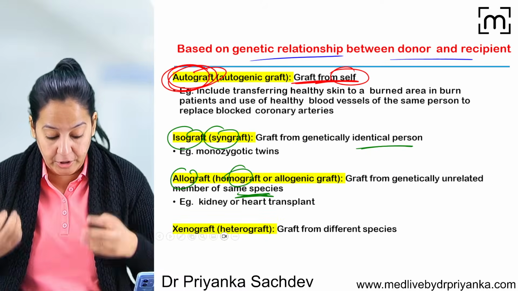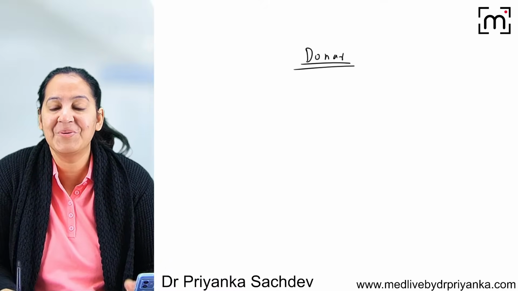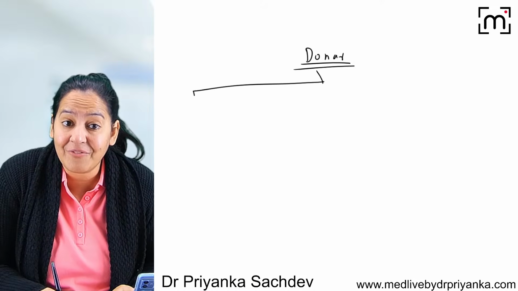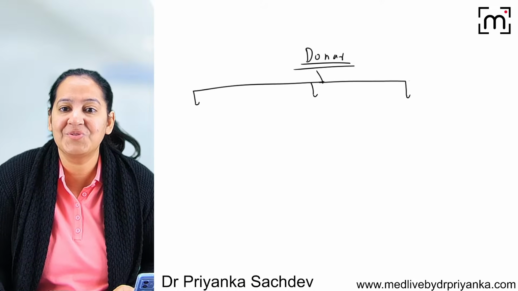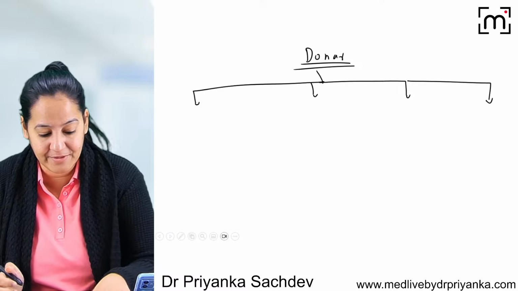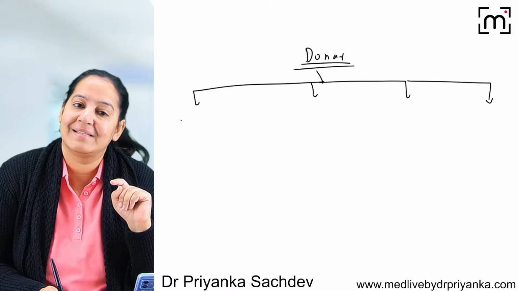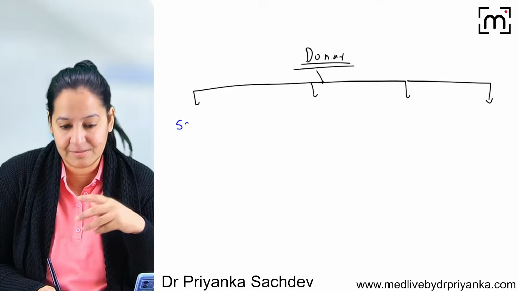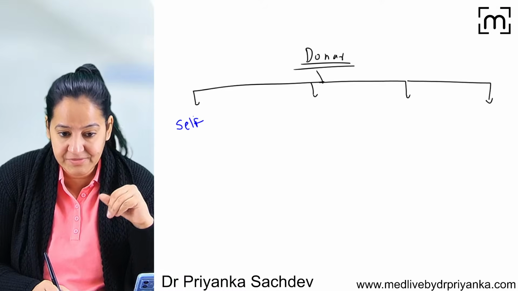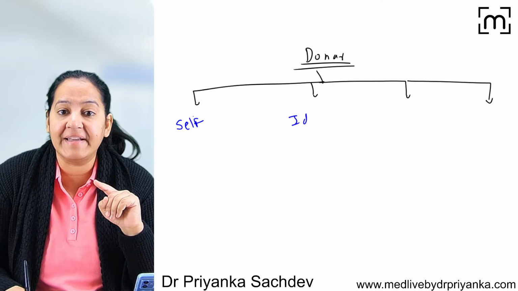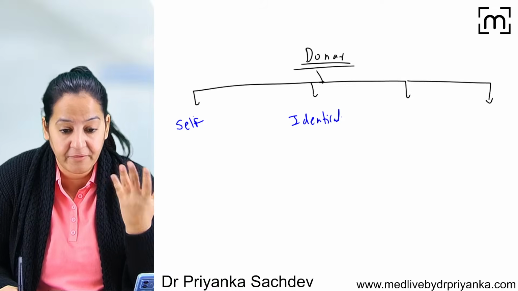So based on the donor, there are 4 types of graft. Everyone got it? Give me a thumbs up in the chat box if you got it. So based on who is the donor, there are 4 types of graft. Tell me the 4 types of graft based on who is donor. The donor is the same person. The donor is the self. What is the name of such graft? The donor is the identical twin. What is the name of this graft?